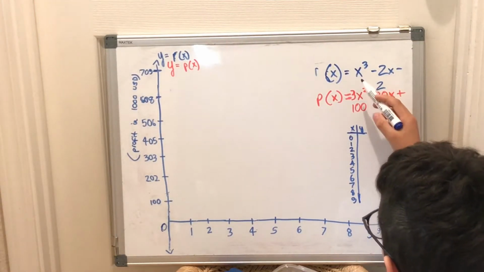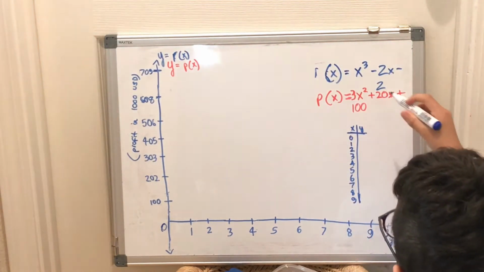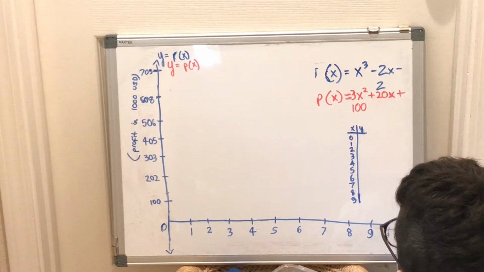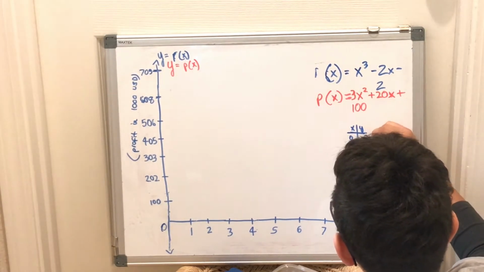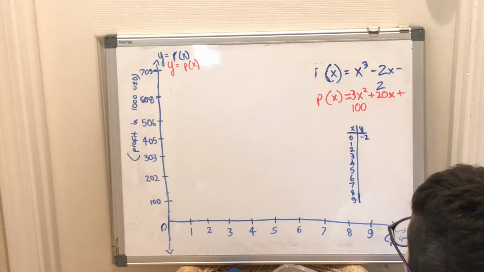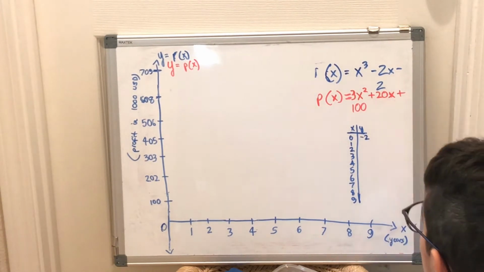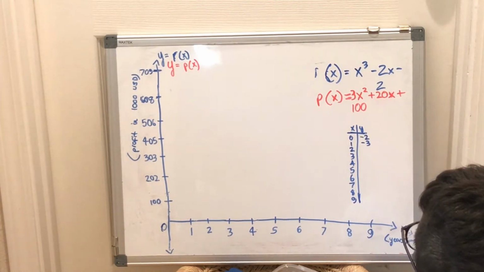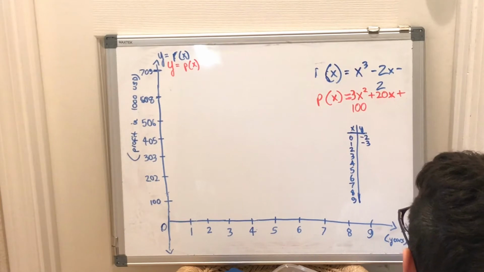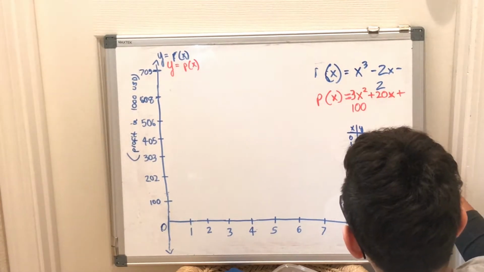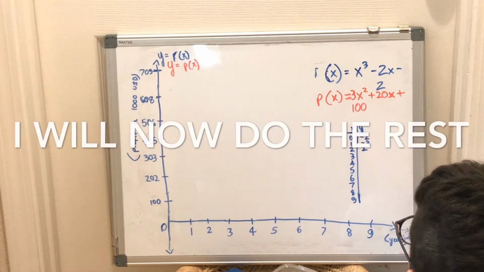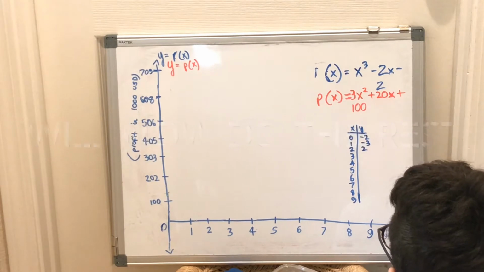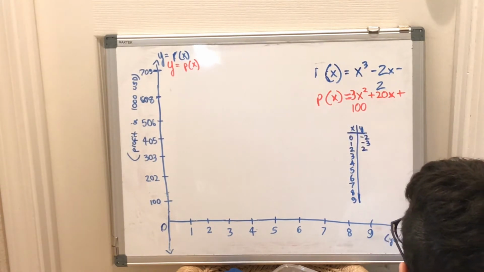With 0, we're using this function because I've written it in blue. It's x cubed, so that's 0, minus 2x, that's 0 also, minus 2. So 0 would be negative 2. Okay, 1 is 1, minus 2, that's negative 3. 2 is 8, minus 4, minus 2, that's positive 2. 3 is 27, minus 6, minus 2, so 27 minus 8, that's 19.